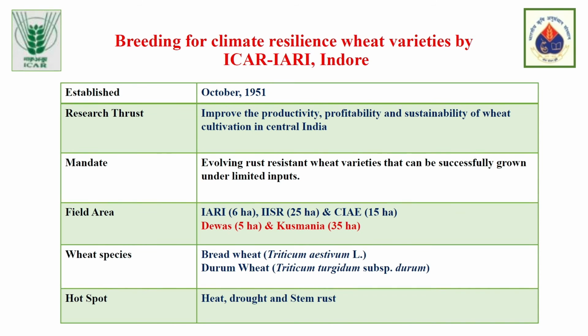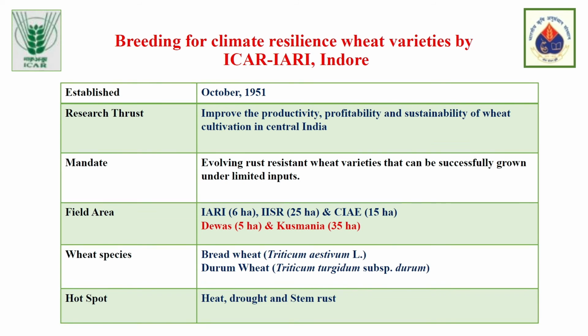Coming to the wheat varieties developed at ICAR, Indian Agricultural Research Institute, Regional Station Indore. As Sir told, I was at the wheat breeding station for 10 years, and we had a mandate to produce rust-resistant varieties that can be successfully grown in central India. We were working on two wheat species, bread wheat and durum wheat. Dicoccum wheat was grown only in the peninsula, so we did not have a mandate for that crop.